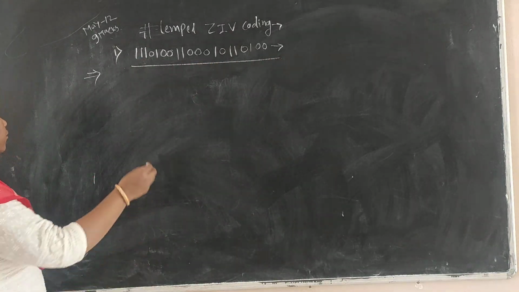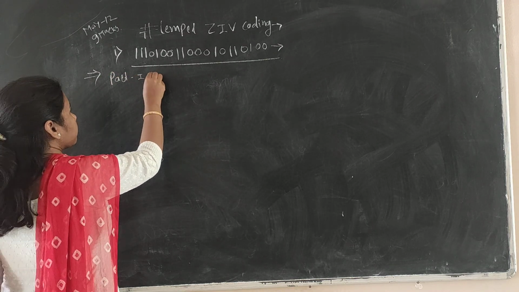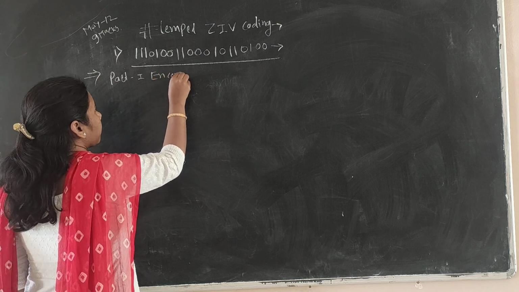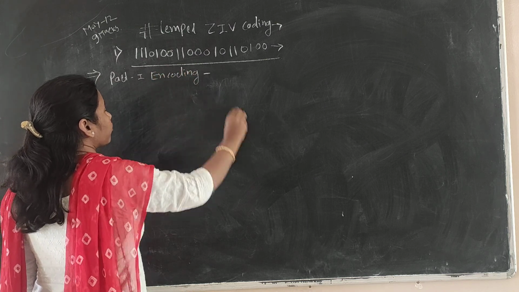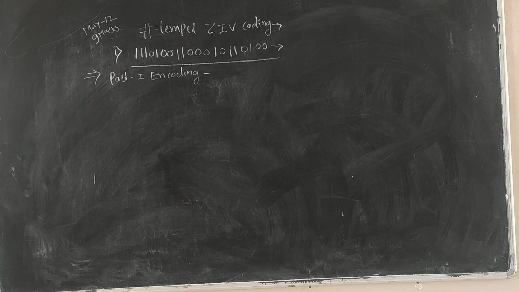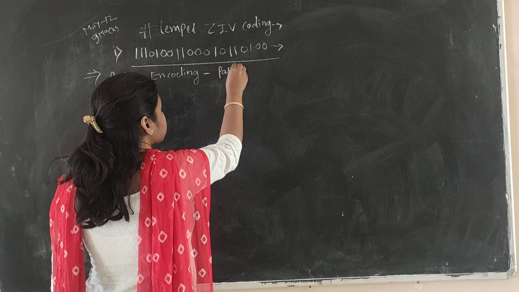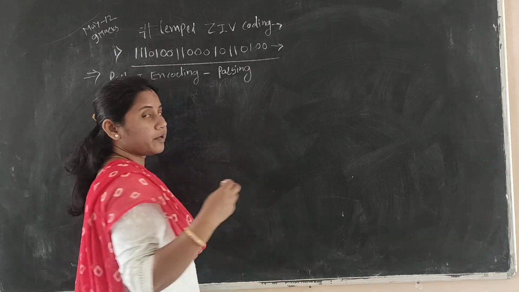In part one we will see the encoding process. Encoding is accomplished by parsing the source data stream into segments that are the shortest subsequences not encountered previously. That means the given bit stream we have to parse, and that code should not be repeated.